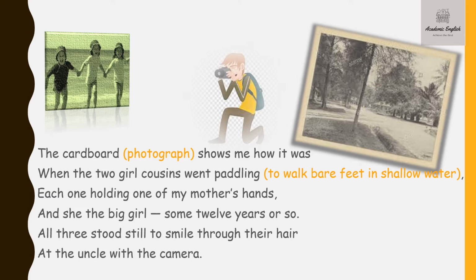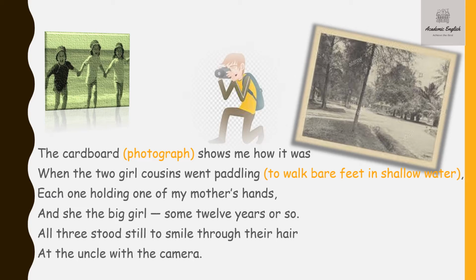The cardboard shows me how it was when the two girl cousins went paddling. Paddling means to walk bare feet or without wearing any shoes or sandals, to walk bare feet in shallow water. So, the poet's mother, along with her two girl cousins, they went together on a sea holiday and they went paddling. They were walking bare feet in the shallow waters of the sea.